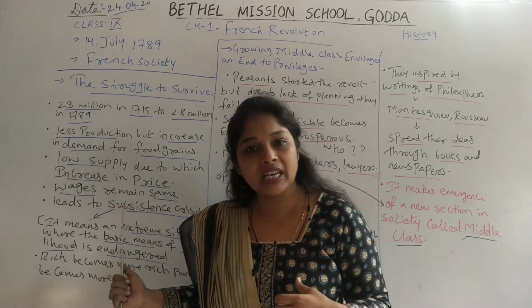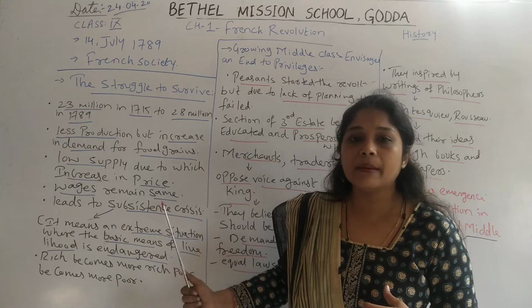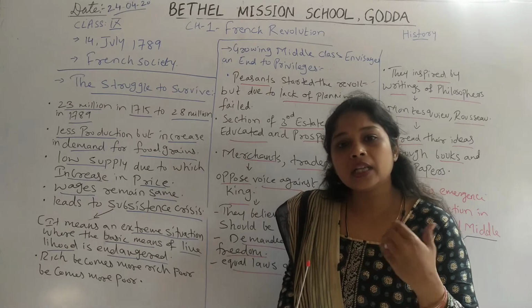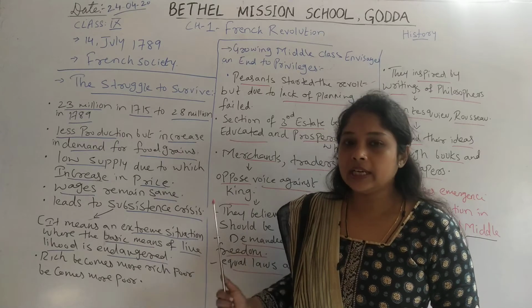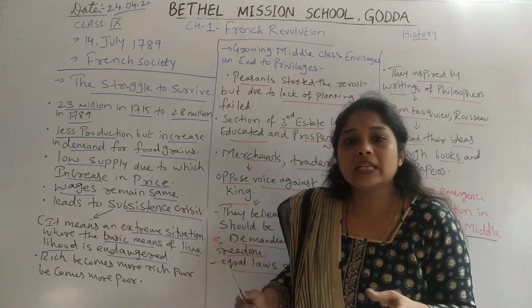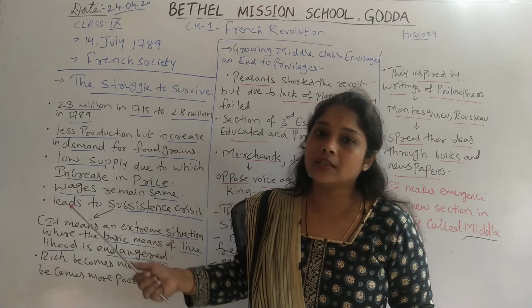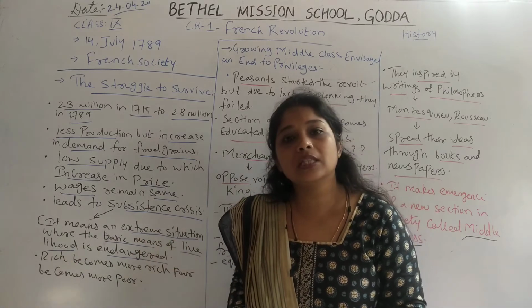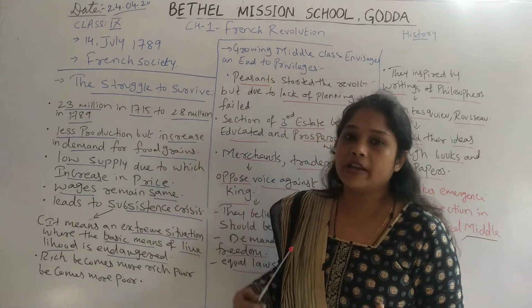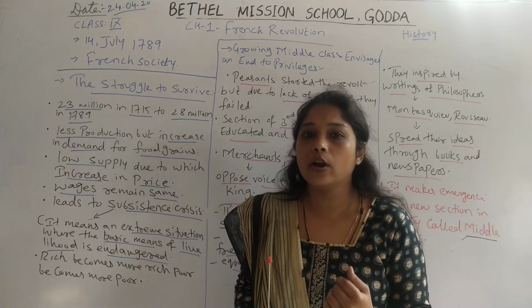In France in 1789, people were unable to satisfy the basic need of food grains due to an increase in prices. At that time, the economic condition of France was not good and people were suffering and being exploited economically, which led to a subsistence crisis in France. People were struggling to survive because they were not getting their basic livelihood of food grains or food.